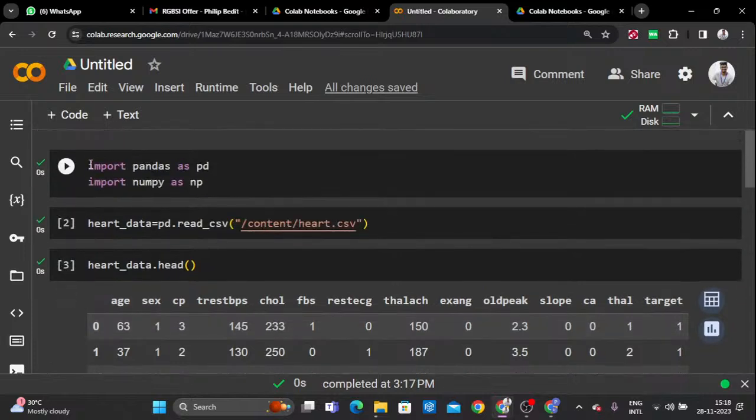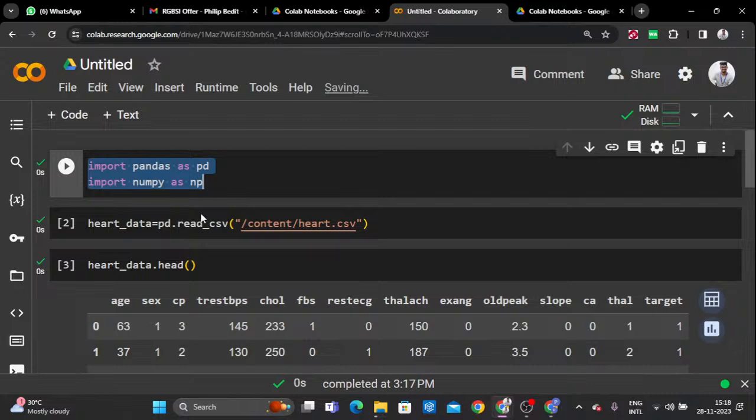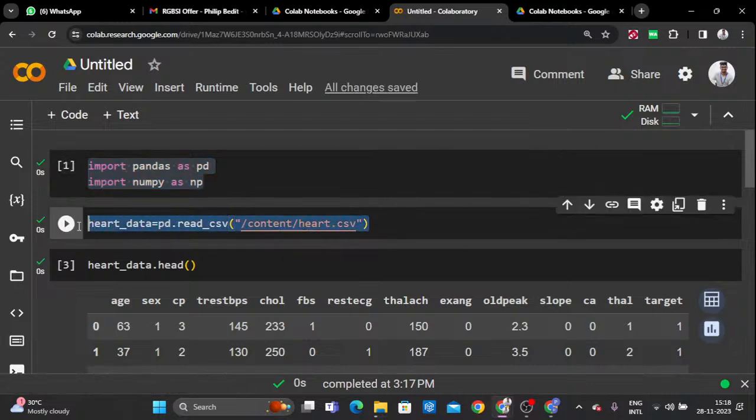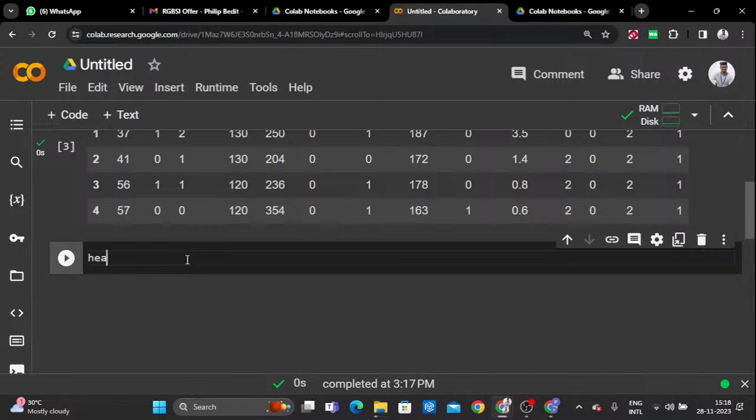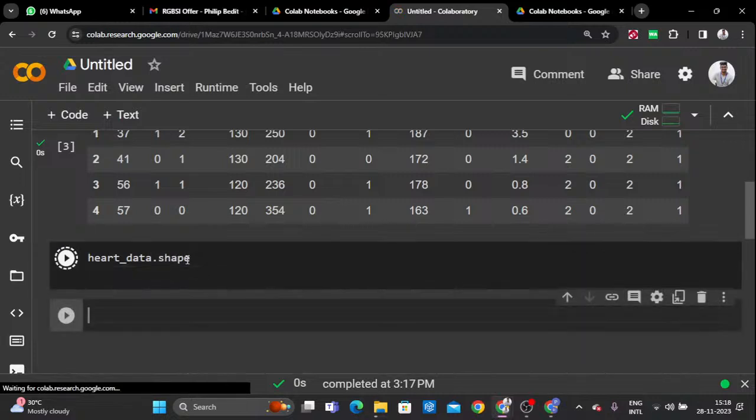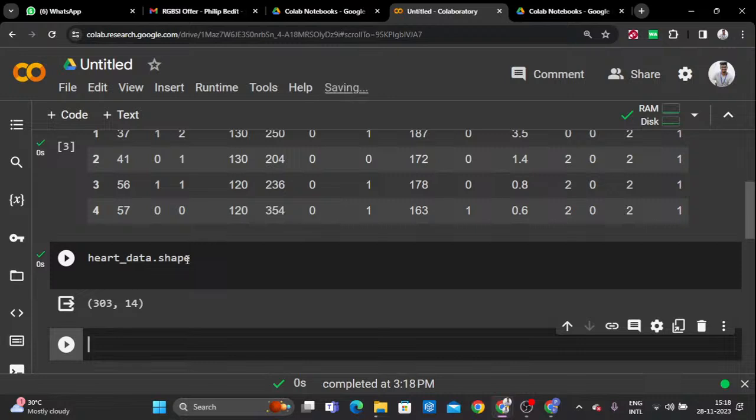First procedure, import the necessary libraries. After that, loading the data. And once it is loaded, what is the next procedure? Exploring your data. How can we explore it? By understanding this data with the help of hot data dot shape. First we identify the shape of the data. Shape means how many rows and how many columns are displayed. That is nearly 303 rows and 14 columns.